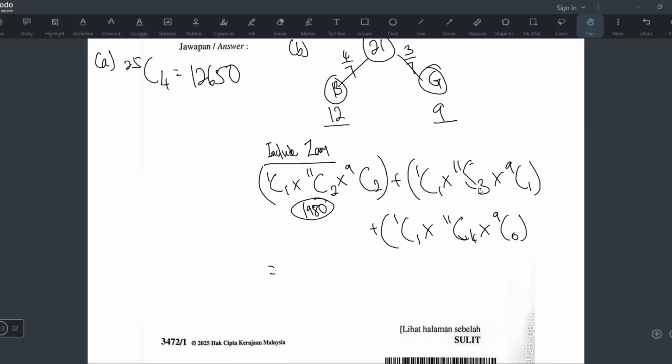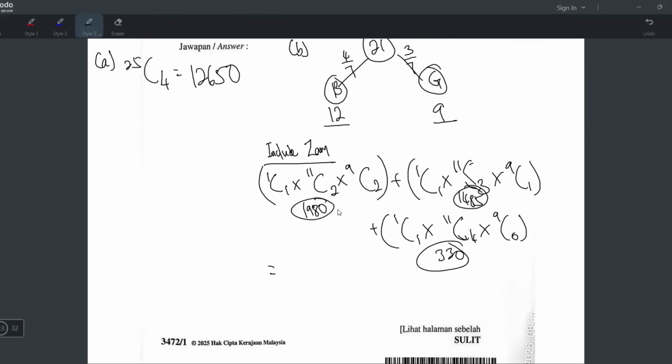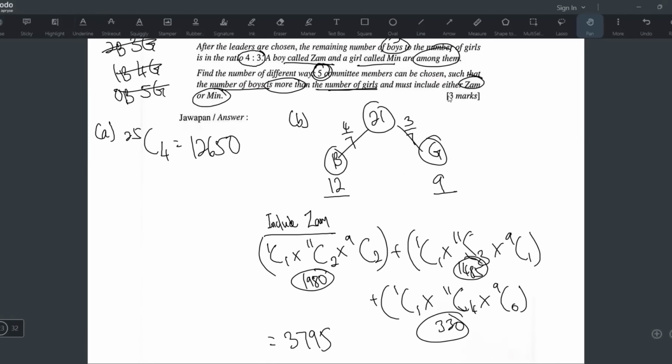11C3 times 9, this is 1485. And then the last one is 11C4 only, so it's 330. Now let's add everything: plus 1485 plus 1980. I get 3795. But this is not the answer. This is just the number of ways if you include Zam, with boys more than girls.